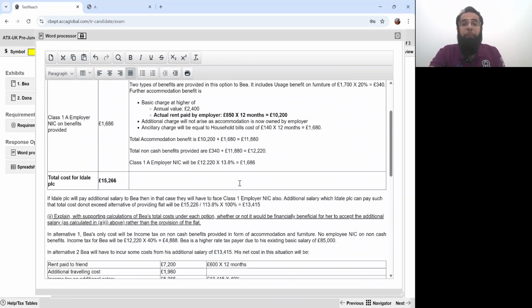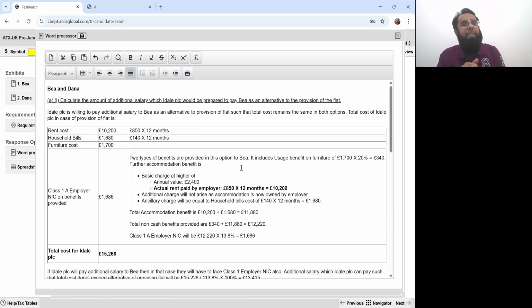If you look at it, I believe that this question was one of those questions which require good intellectual skill, like a student should be good at analyzing the rules. The examiner picked up very easy topics like accommodation benefit, giving additional salary, and he made it technical for the students.